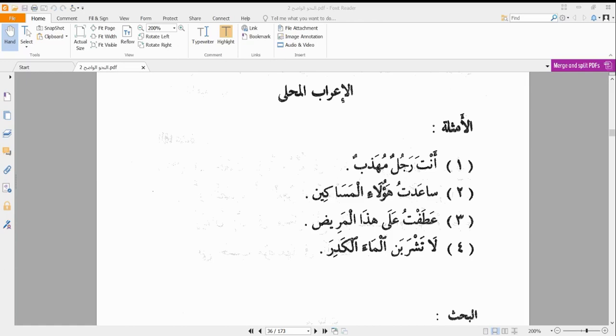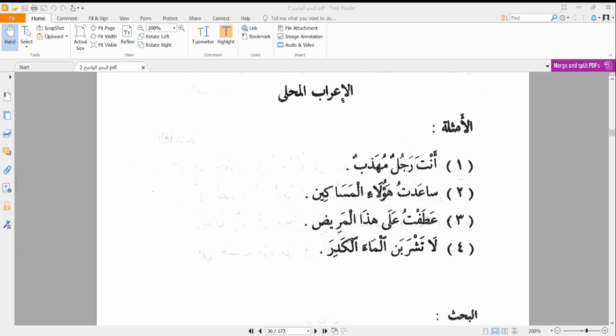And we mentioned that al-asma'u wal mudari'u kilahuma mu'rabun. Al-asma, which is the ismu, and the mudari', they are usually mu'rab. However, there are some exceptions whereby our asma'u or our mudari' are actually mabniyun, that is, they are non-declined, they don't change no matter the function that they perform in the sentence.